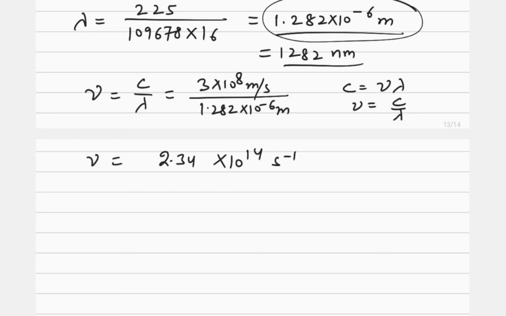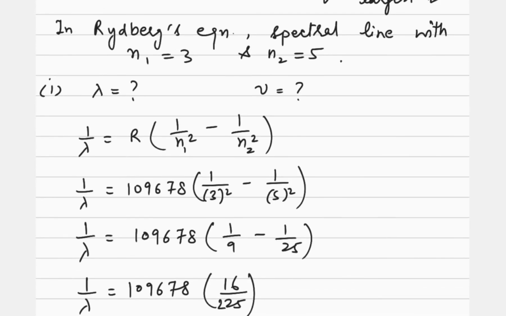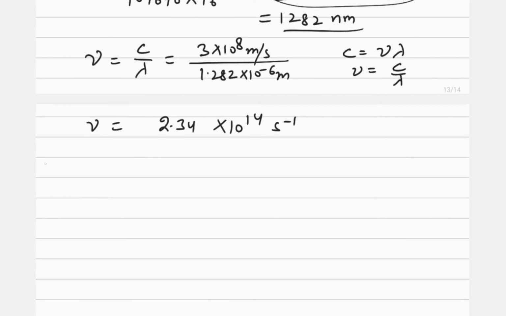This is the frequency. Now the second part of the question is also there. The first part was to calculate the wavelength and the frequency. What is the second part? To which spectral series does this line belong? Now we should understand that 2.34 into 10 raised to power 14 frequency is lower than visible light, and that's how we can say it should be in the infrared region, and it belongs to the Paschen series.